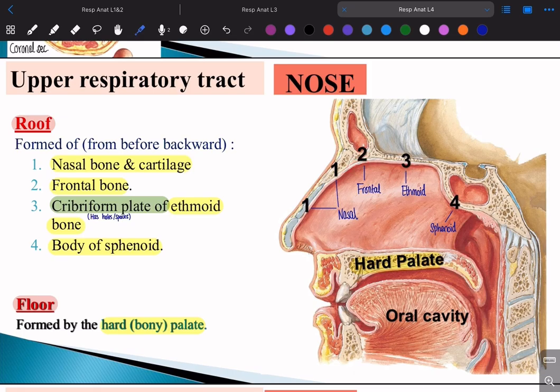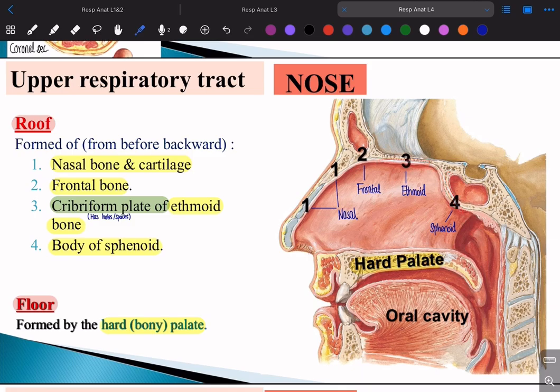So first of all, we said nasal cartilage, nasal bone, and then the frontal bone. Then we have the ethmoid bone, but not the whole ethmoid bone. A part of it known as the cribriform plate of the ethmoid bone. So this is the cribriform plate of the ethmoid bone. And then the last part here is the